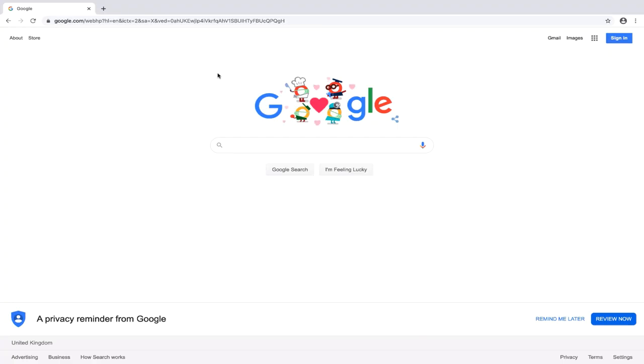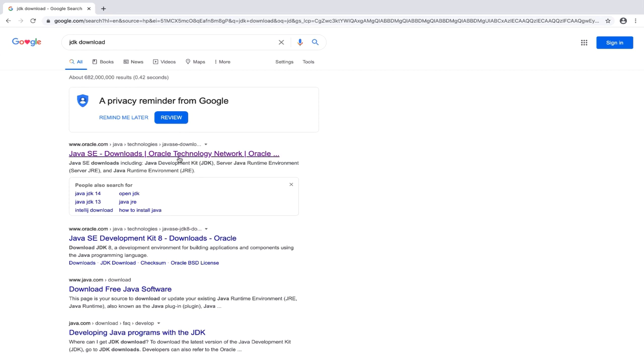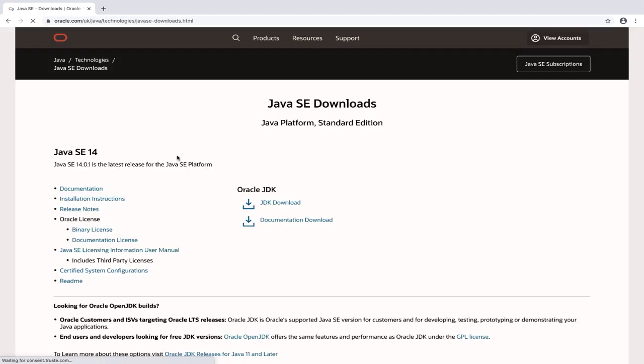All right, to download the JDK, navigate to Google and type JDK download, and click on the very first link. And right here, you see that we have Java SE download. SE stands for Java Standard Edition. So you have different flavors. If you are going to build enterprise applications, then you might use the Java EE version. But for this course, we're not going to build any enterprise applications, so we're just going to stick with the Java Standard Edition.